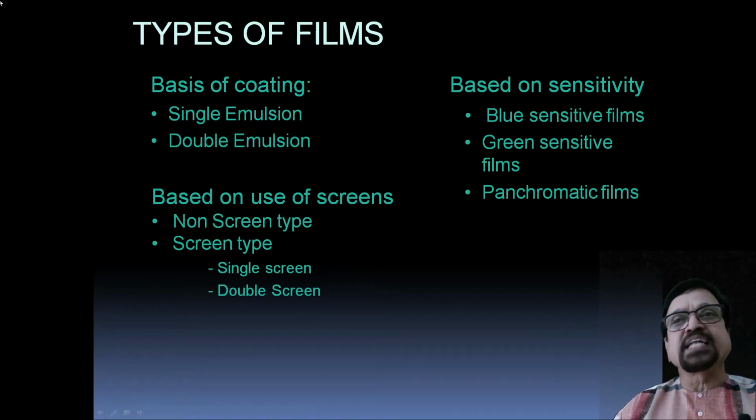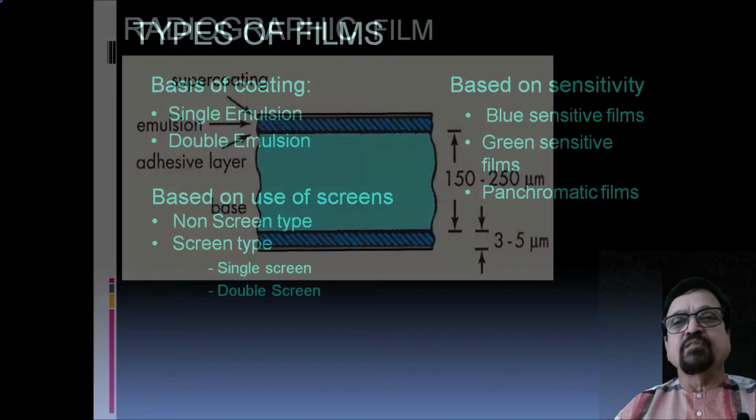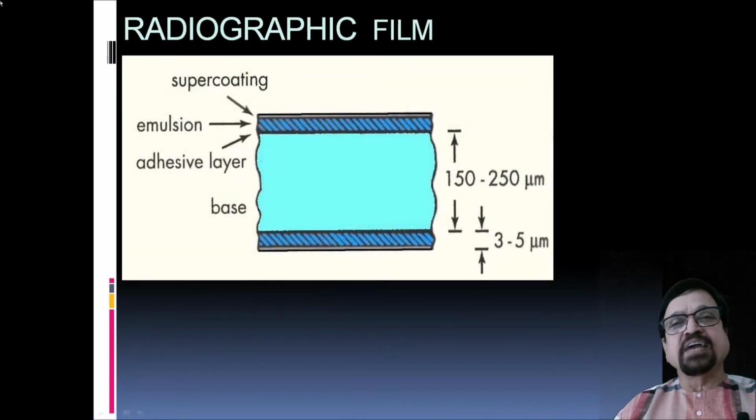That is, on the basis of coating, films can be divided into single coated or double coated. Now, based on the use of a screen, they can be non-screen type and screen type. Screen type can be single screen and double screen. Based on sensitivity, they can be blue sensitive, green sensitive, and panchromatic films. So these are the basic types of films. Though historical, we should know about it, and we'll know where they really had good applications.